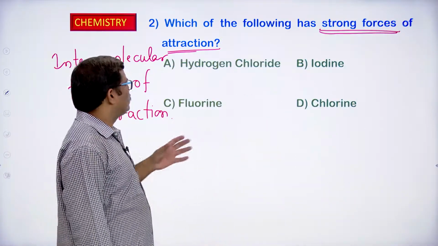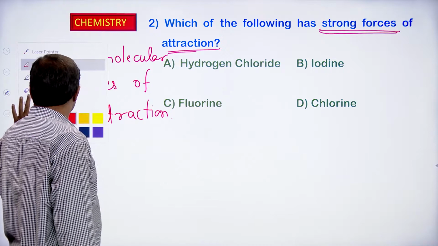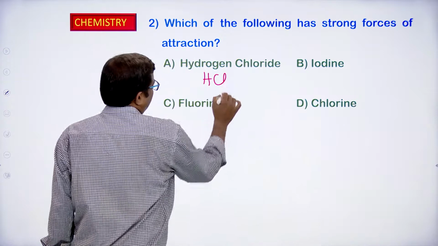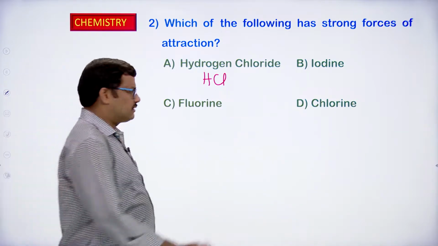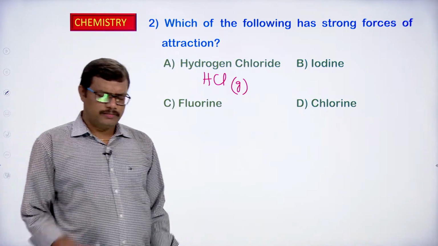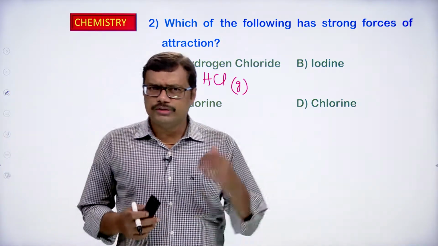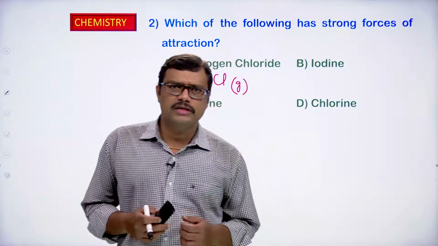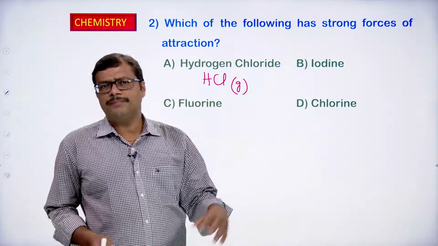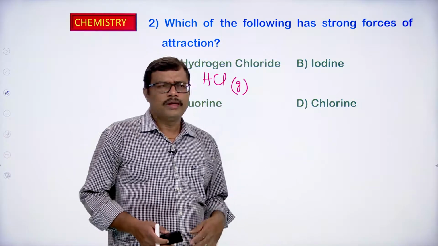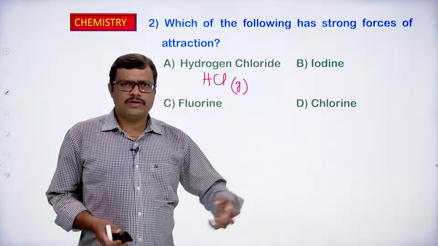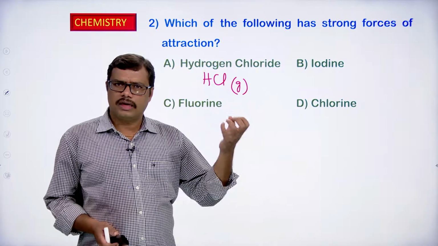Then in that case if you observe, hydrogen chloride we write it as HCl. HCl is a gas. Hydrogen chloride is a gas. Generally we are going to use HCl solution in the laboratory. How are we using HCl solution in the form of liquid? The gas is allowed to dissolve in water and that solution we are using, okay. So, HCl, actually, hydrogen and chlorine gases react together and produce hydrogen chloride, a gas, okay.